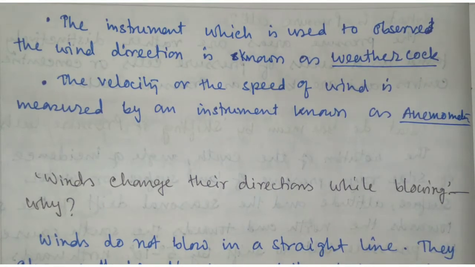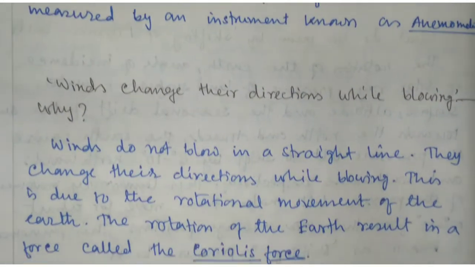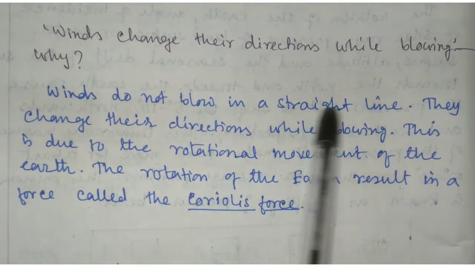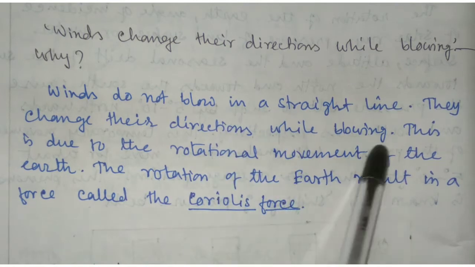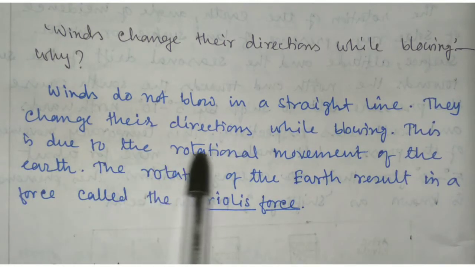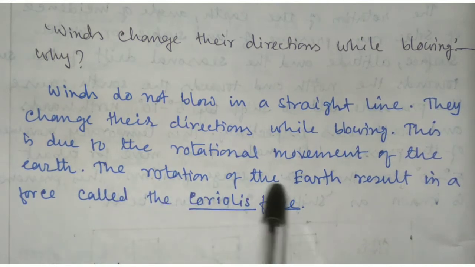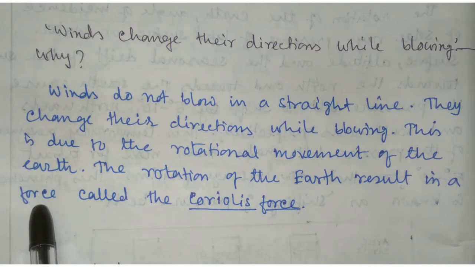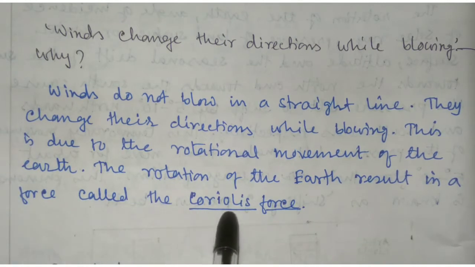Next question is, winds change their direction while blowing. Why? Winds do not blow in a straight line. They change their direction while blowing. This is due to the rotational movement of the earth. The rotation of the earth results in a force, and this force is called the Coriolis force.